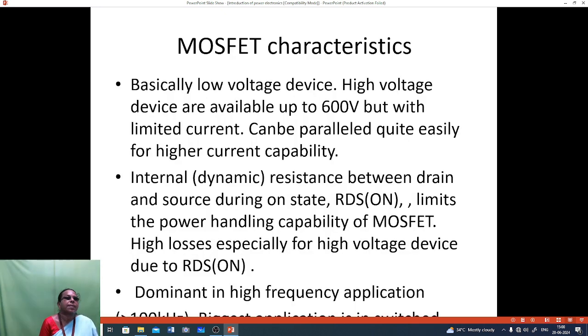Here the MOSFET is basically a low voltage device. High voltage devices are also available up to 600 volt, but with limited current. So they can be paralleled quite easily for high current capability. Internal resistance between drain and source during on state is RDS(on), which limits the power handling capability of the MOSFET. High losses, especially for high voltage devices, due to RDS(on). Dominant in high frequency applications.